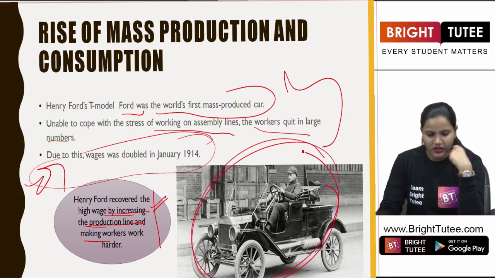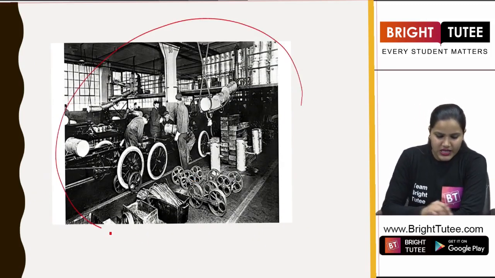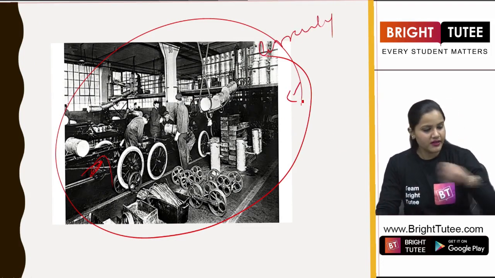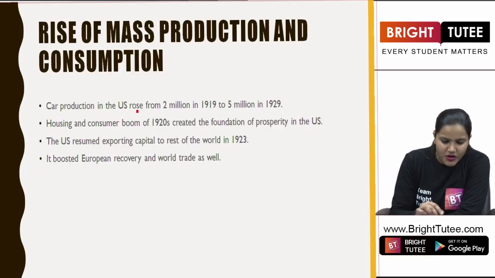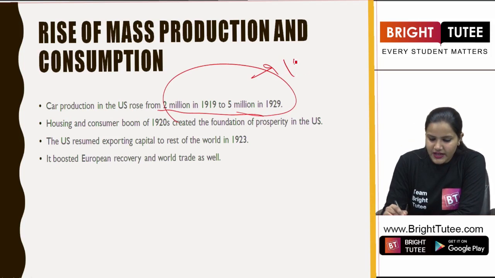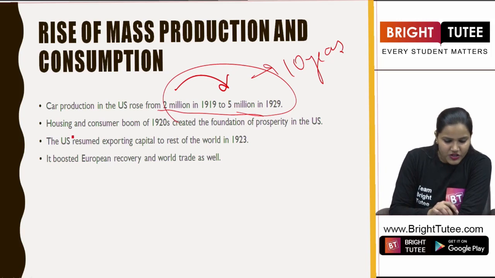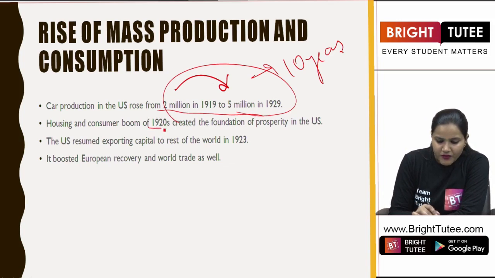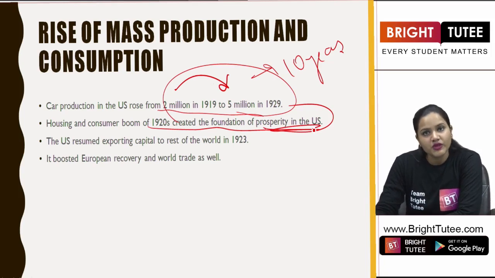So this is the T model Ford that was manufactured by Henry Ford. Now can you see the conveyor belt system or the assembly line system that was used in this car plant by Henry Ford? Apart from this, what are we seeing? That car production in the United States rose from 2 million to 5 million. So in 10 years, there was a rise of 3 million in car production. Apart from car production, the housing and consumer boom of the 1920s also created the foundation of prosperity in the United States.